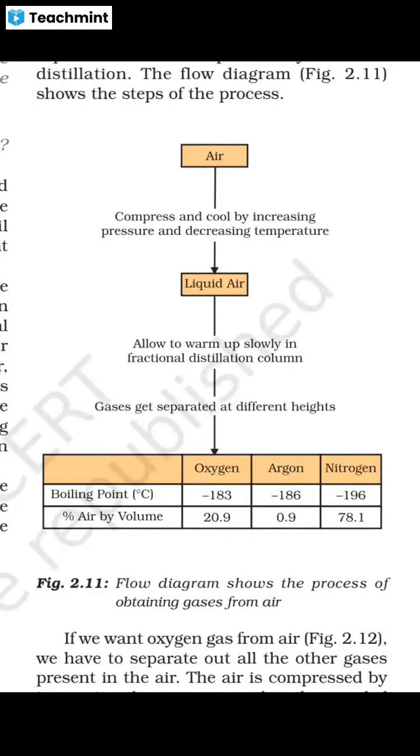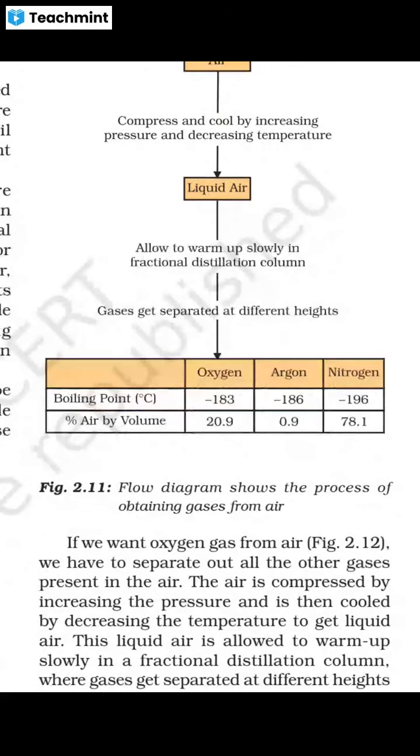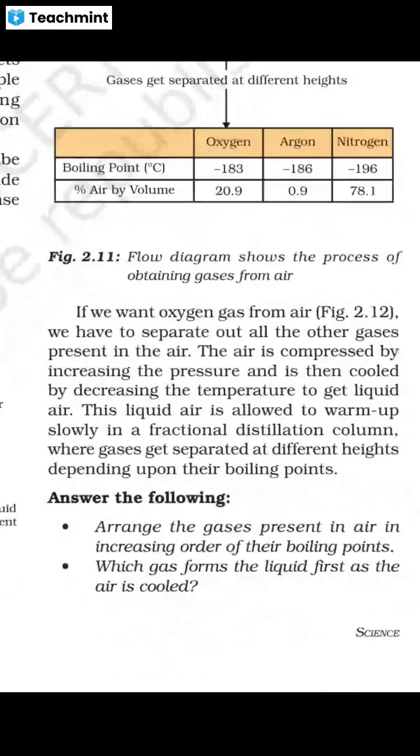So, we increase pressure and decrease temperature, then liquid air will be formed. Allowed to warm up slowly in the fractional distillation column, gases get separated at different heights: oxygen, argon, nitrogen, etc.